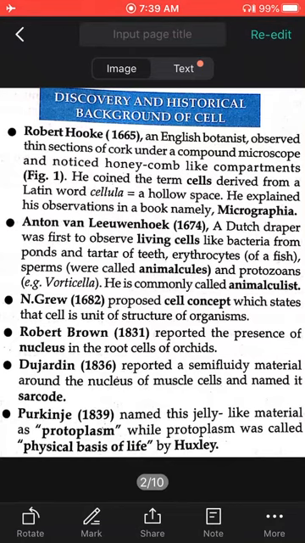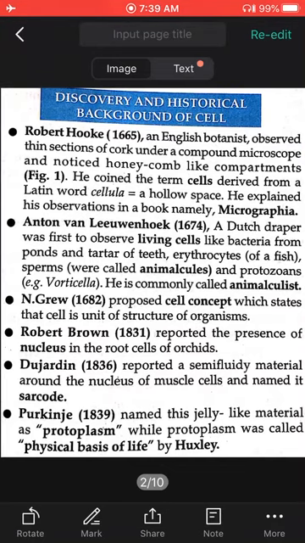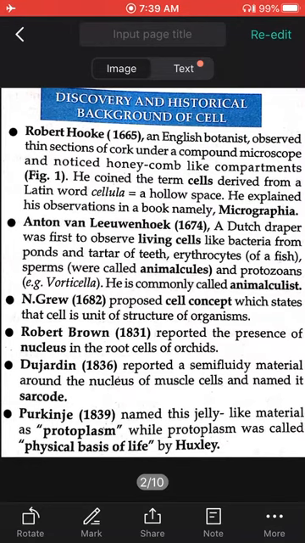Then came Mr. N. Grew in the year 1682, who proposed the cell concept. He is the one responsible for proposing the concept. Then Robert Brown, in 1831, reported the presence of the nucleus. Robert Brown told us that in the center of the cell there is a nucleus, which is responsible for the whole activity of the cell.